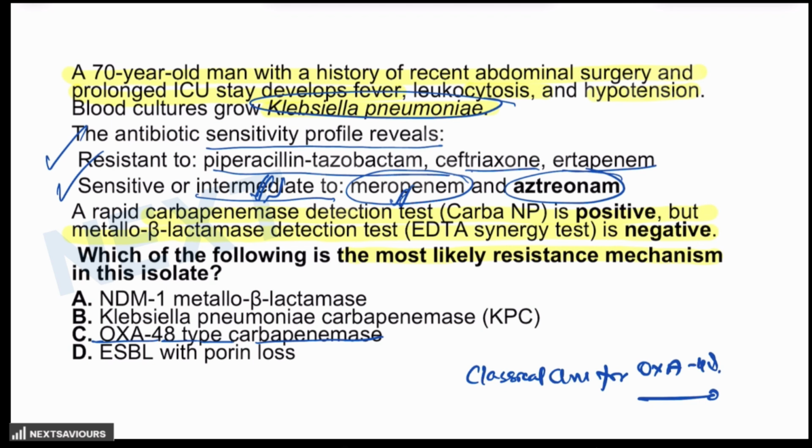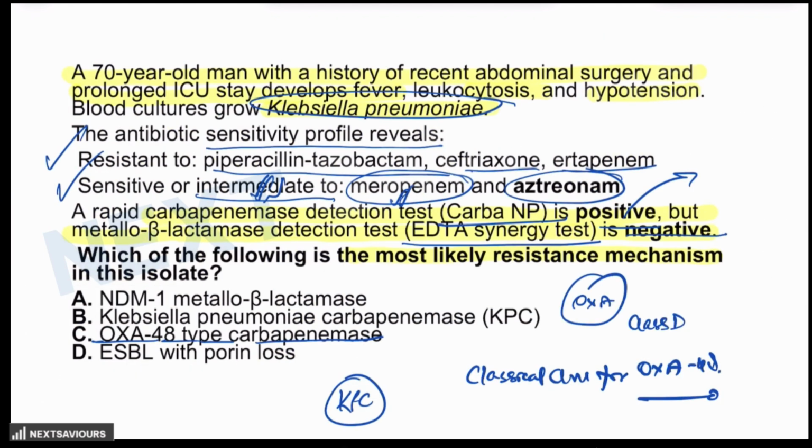Aztreonam sensitivity is retained, which again helps in differentiating it from KPC, because in KPC aztreonam resistance is observed. So, what are the diagnostic clues? The CARBA-NP test is positive, which confirms the carbapenemase activity, but the EDTA synergy test is negative, which rules out metallo beta lactamases like NDM, VIM, IMP, or VIM. Hence, it is not a metallo enzyme, and you already know that OXA is a class D serine carbapenemase. So the answer for that question obviously is C.